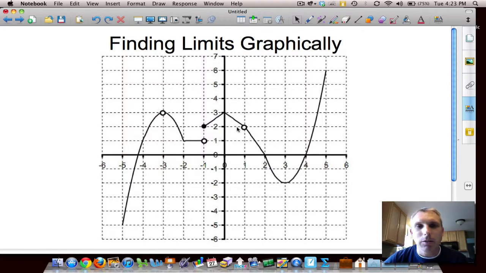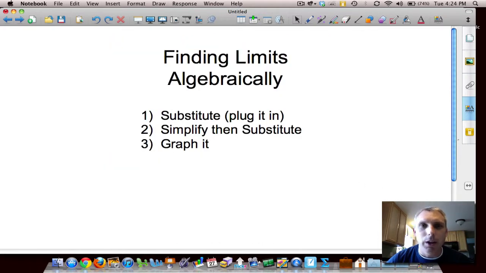We talked about limits from the left, from the right, and we also talked about how in order for a limit to exist at a point, it had to be the same from the left and from the right. We looked at some graphs like this and piecewise stuff, and we had a packet that we worked on. We'll talk about that a lot more in class tomorrow. But what I want to focus on today is algebraically.